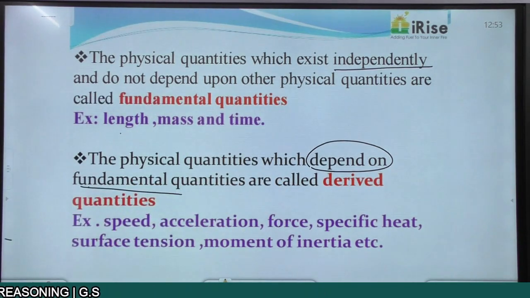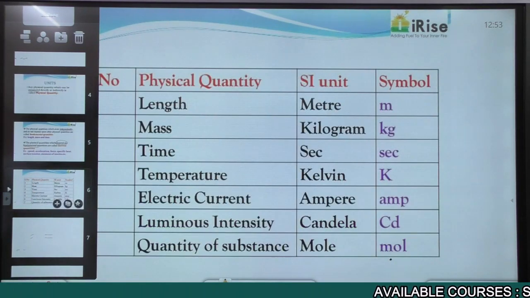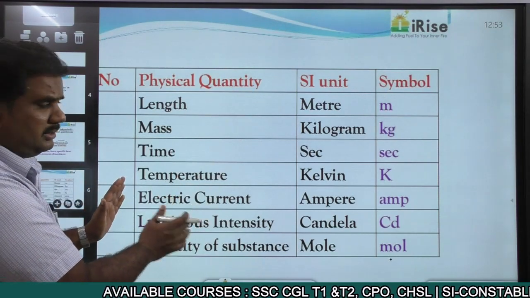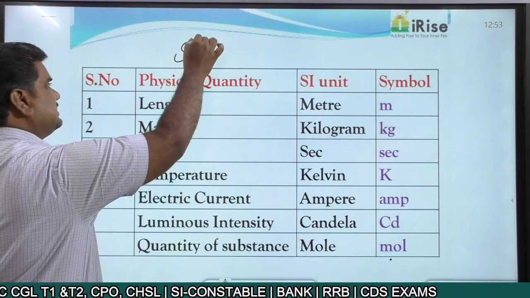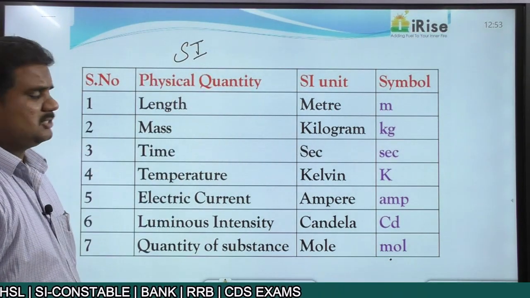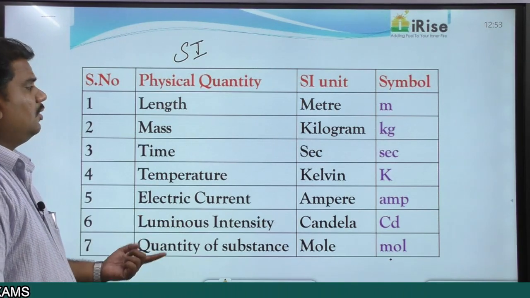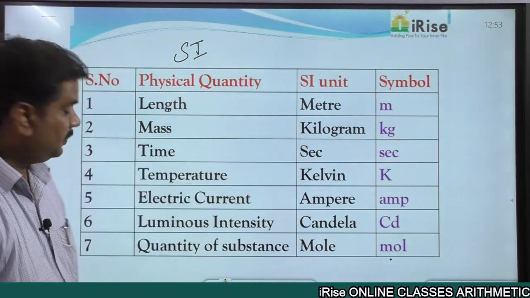So these are the different quantities. At the same time, you talk about the fundamental quantities. According to the SI system, we have 7 fundamental quantities, and these are the units for them, right?